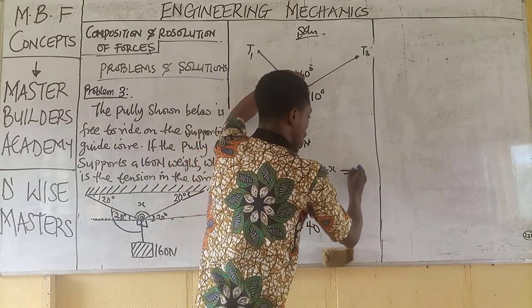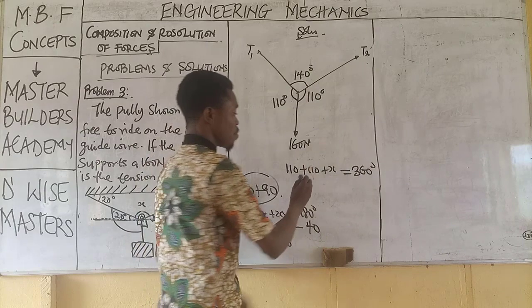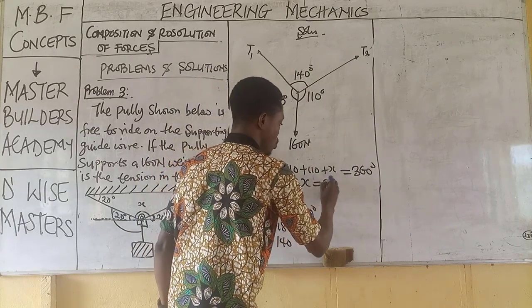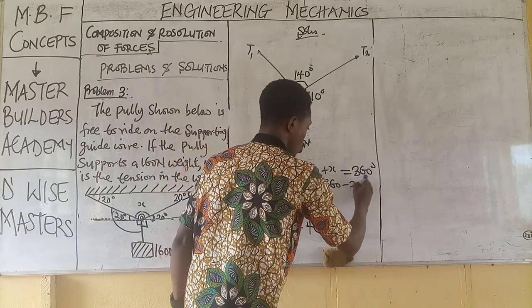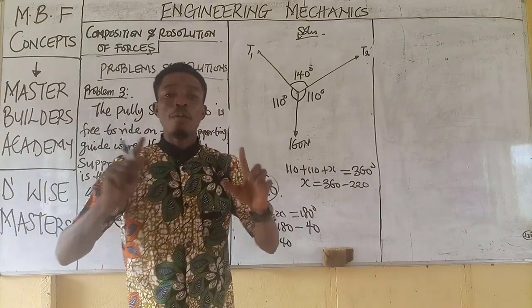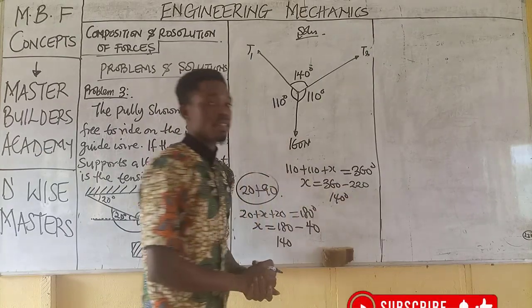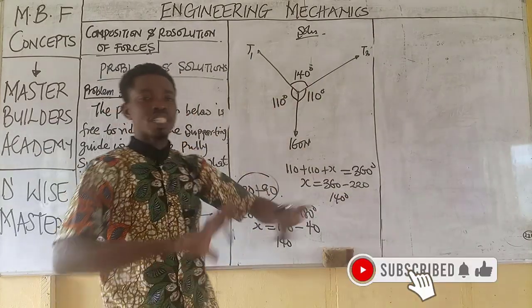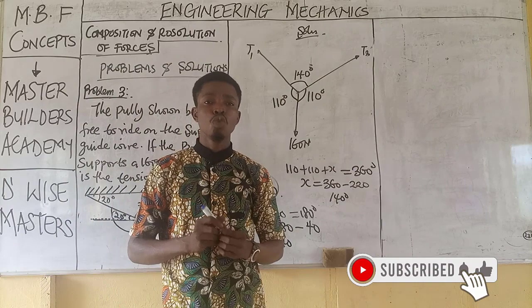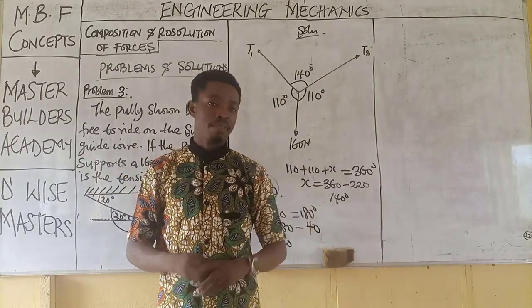The sum of these three angles must be equal to 360 degrees. This plus this will give us 220. That means x is equal to 360 minus 220. When we remove 220 from 360, we will equally have 140 degrees, which we already obtained here. So whichever way, as long as you are good with geometries, you should not have issue with this aspect.